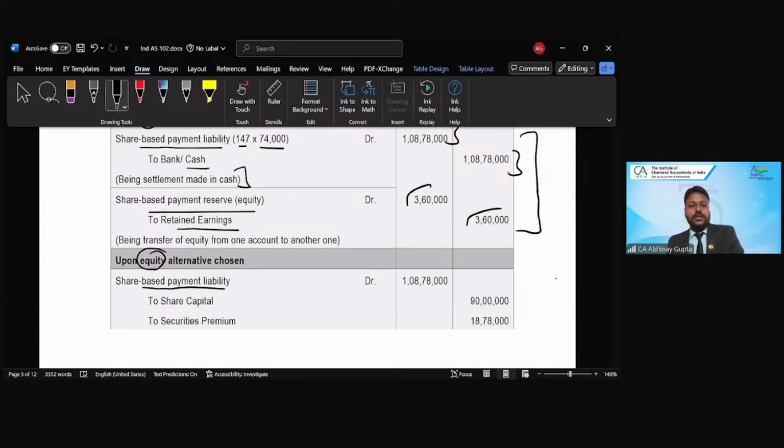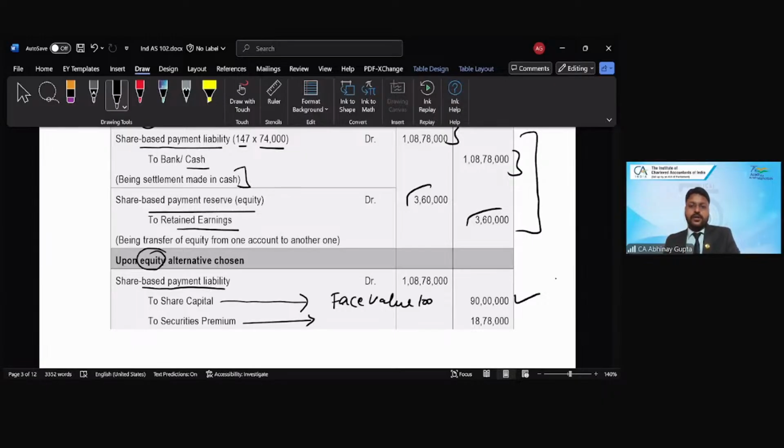Now, because I'm not discharging or paying cash, but I'm issuing the equity shares, equity share capital account will be credited at the face value. Face value is how much? 100 rupees given in the question. So 90,000 shares into 100. So 90 lakh would be the amount by which the share capital account will be increased by virtue of issuance of equity shares, right? And the remaining amount will go to the securities premium.